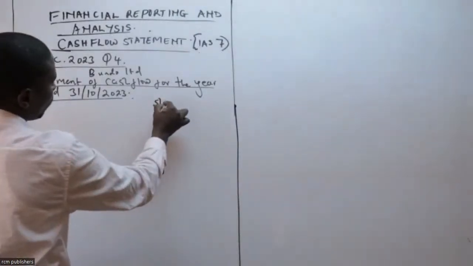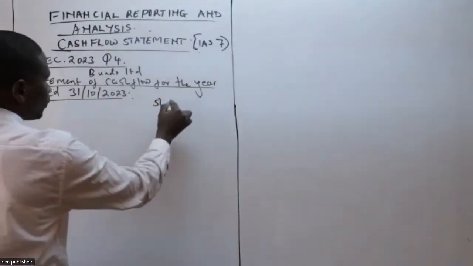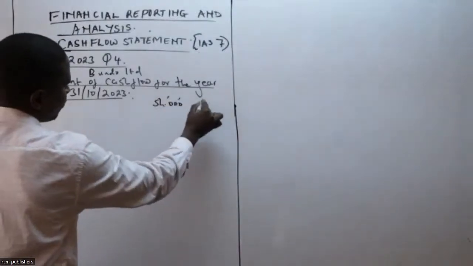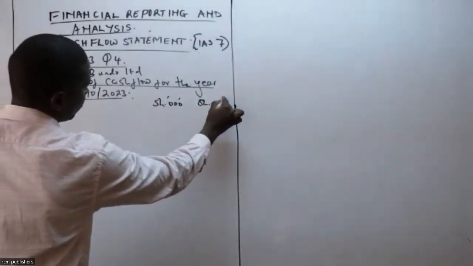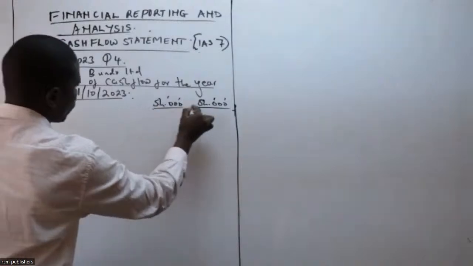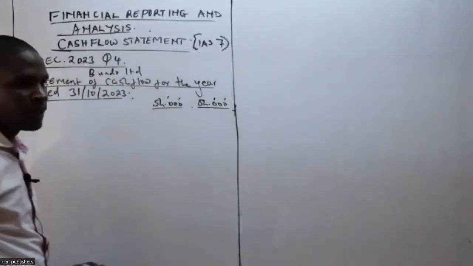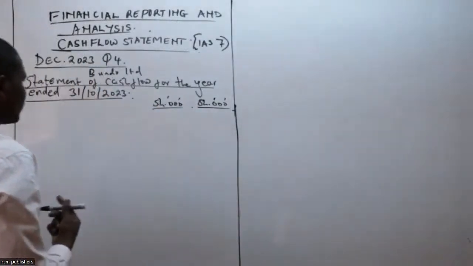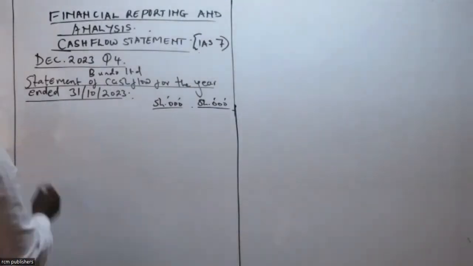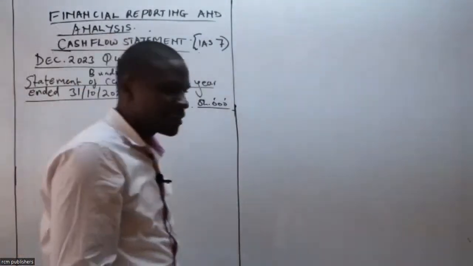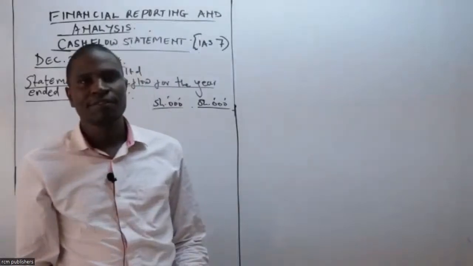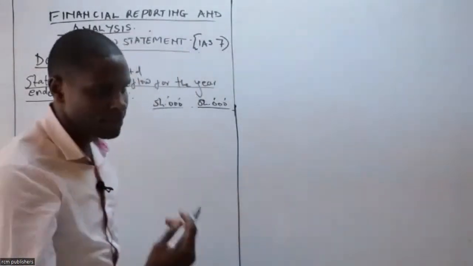Therefore, we have 2 columns, and in our shillings, we have to eliminate 3 zeros. So I want you to contribute very fast in giving the results. The first thing, when you are using the indirect method, we start with the first activity, which is operating activity.